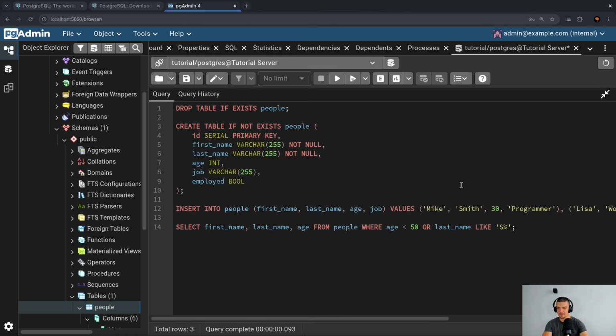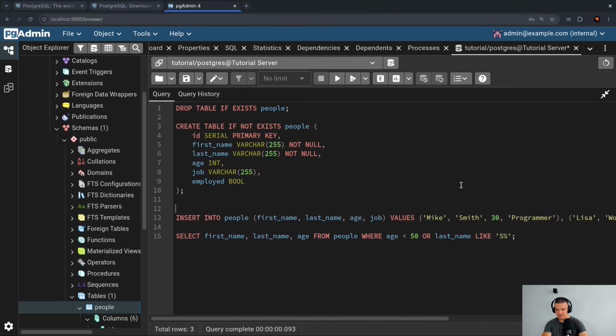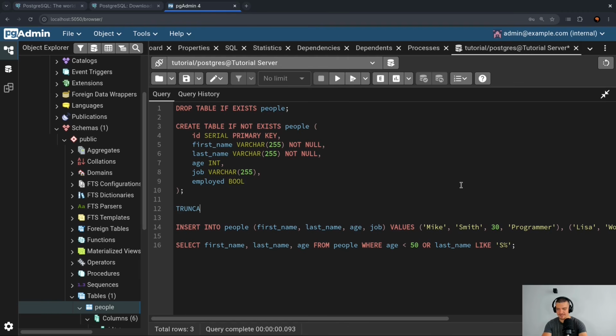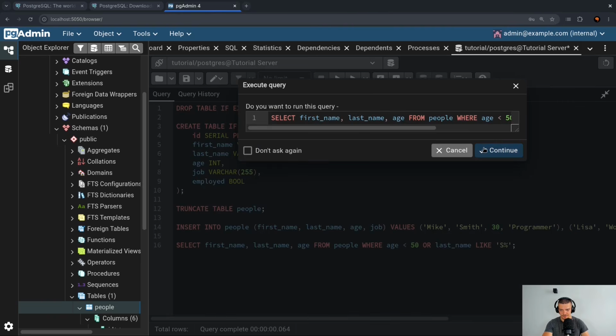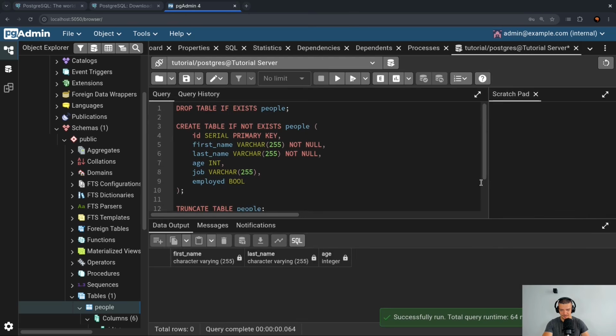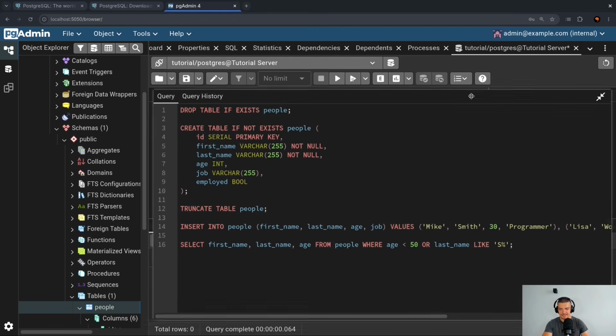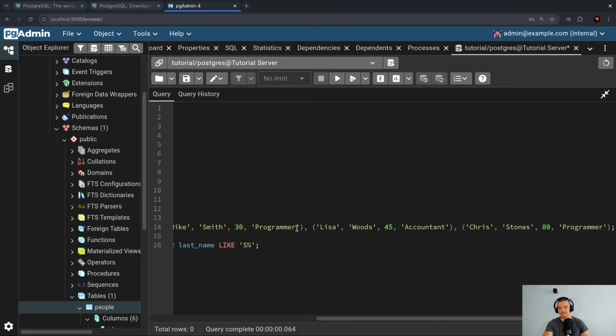And now instead of dropping the table, by the way, I can show you another thing. We can truncate a table. Truncating a table means that we're just emptying it. We're not removing the structure. We're not dropping the entire table. We're just truncating it. So I can say truncate table people. And if I run this now, this means that our data is gone. If I say select anything here, it's going to be an empty result set. So just like this, you will see there's no data, but the table still exists. So I don't need to create it again. I can just truncate it to empty it.